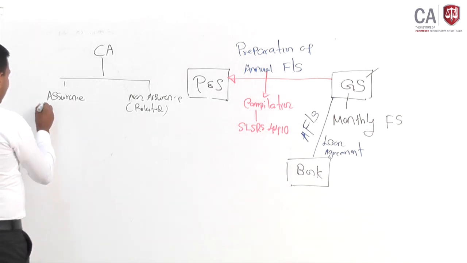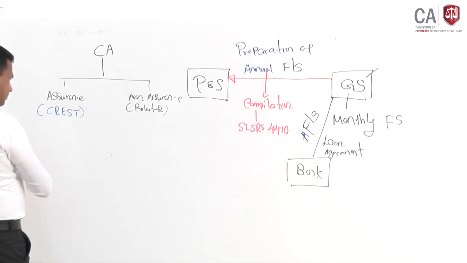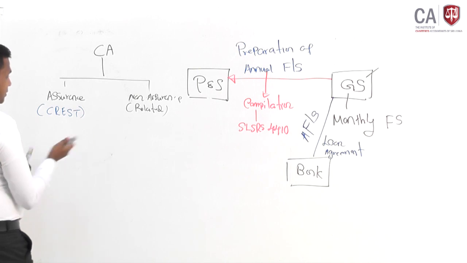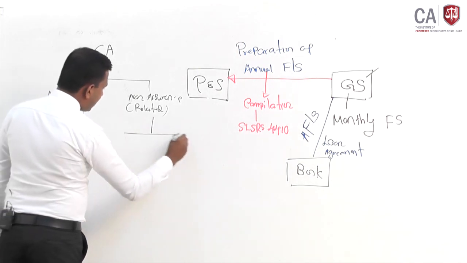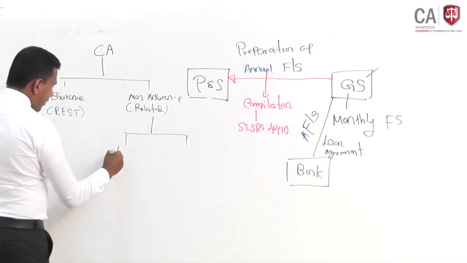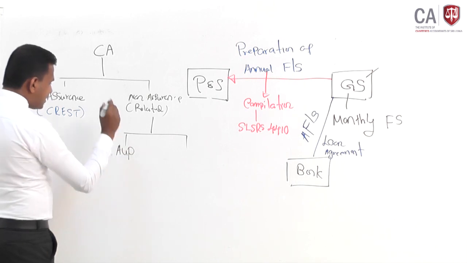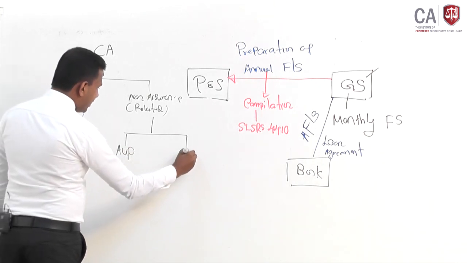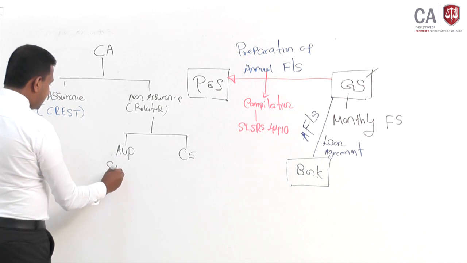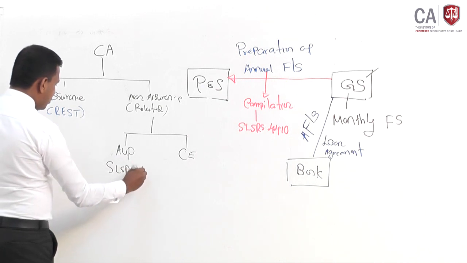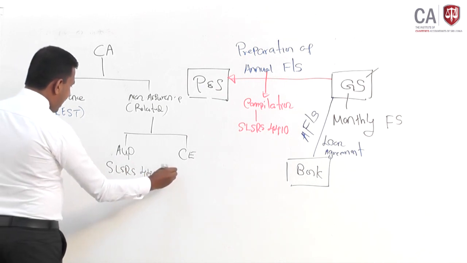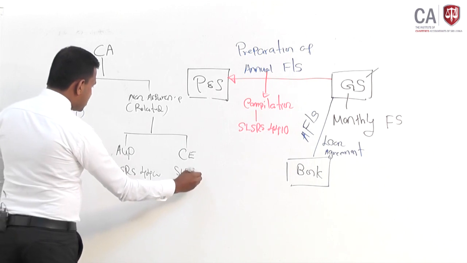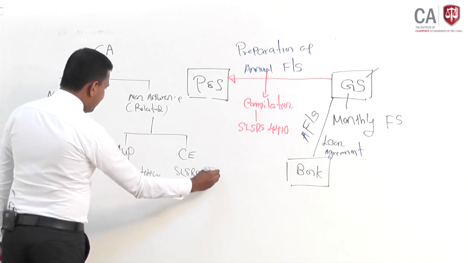For you to tell about the assurance services, trust should prevail, and also we discussed the non-assurance services. There are two types of non-assurance services. One is agreed upon procedures, the other one is a compilation engagement. This is given in Sri Lanka Standard on Related Services 4400 and Sri Lanka Standard on Related Services 4410.